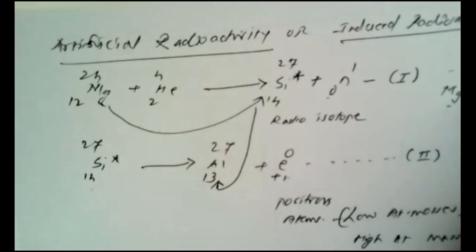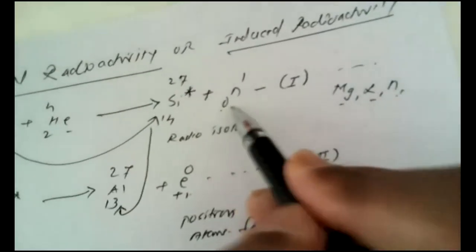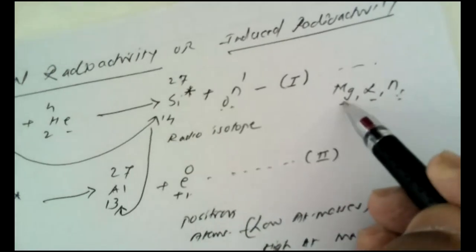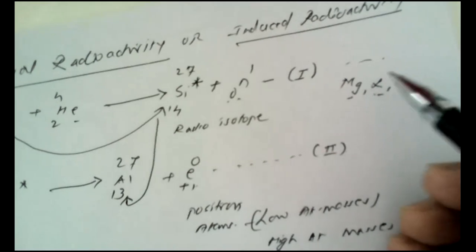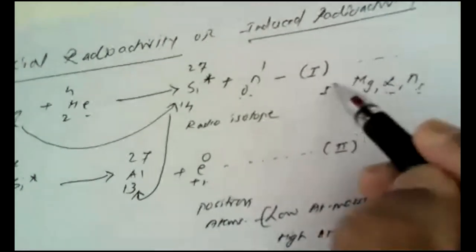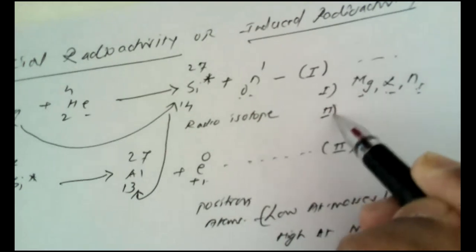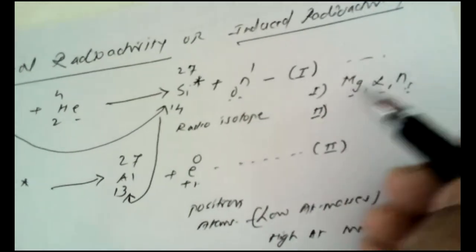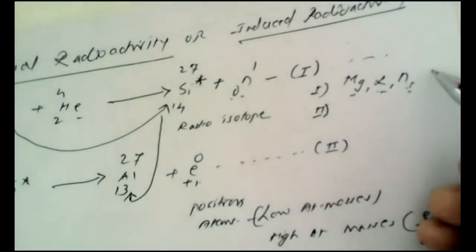So magnesium, then alpha particles and neutrons are ejected. So target nucleus, the projectile and the ejectile. So this is strictly according to the Bethe notation. This is the first step. I am giving here the shortcuts for better understanding. When you study for the exam for 6th semester, this will help you a lot.